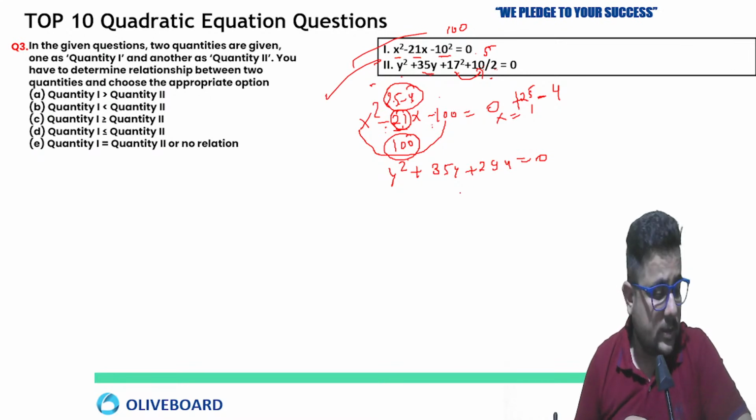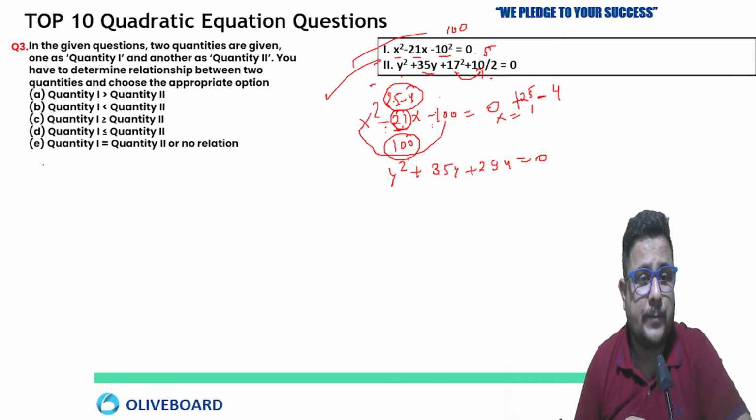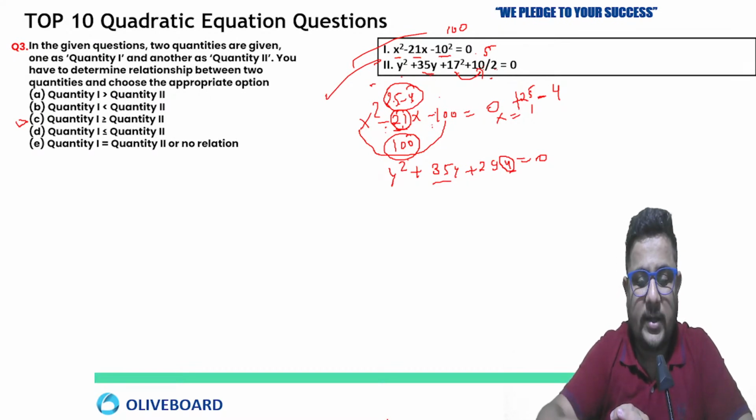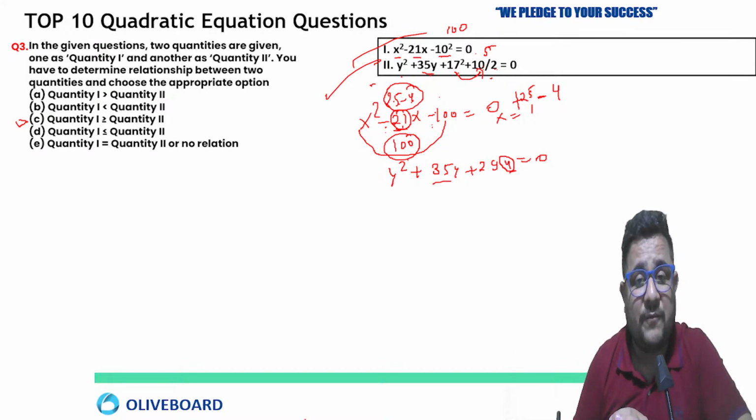Okay, option C as per meditation. Very good, well tried. Let's see whether your answer is absolutely correct or not. Now see, when you factorize here, just look at the unit digit. I am telling you one key thing which will be very helpful for you.